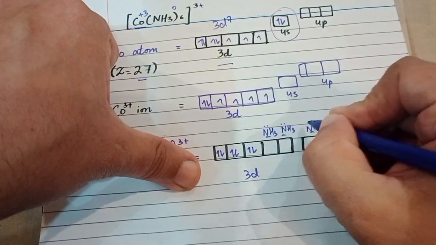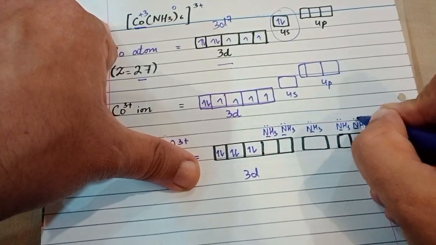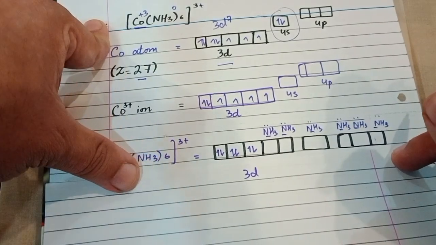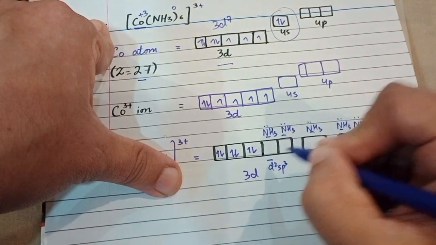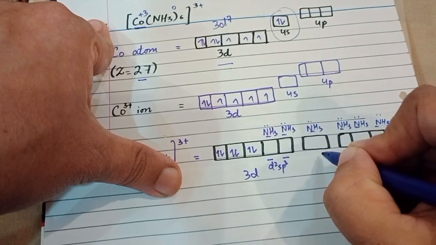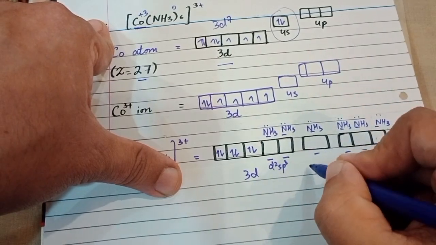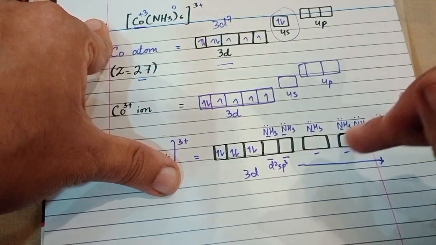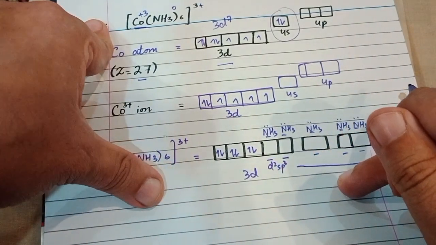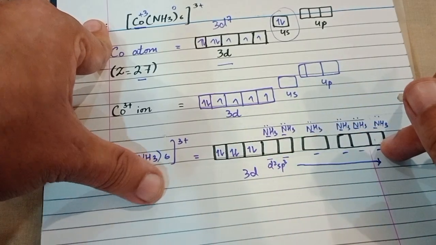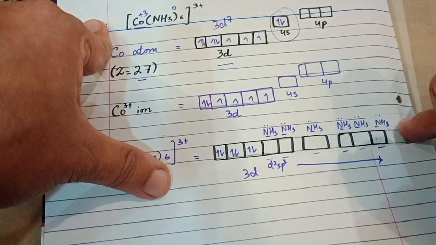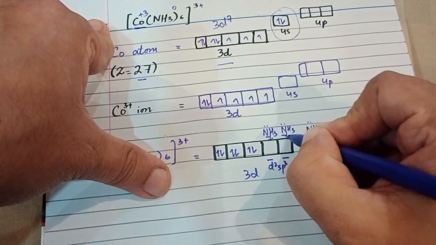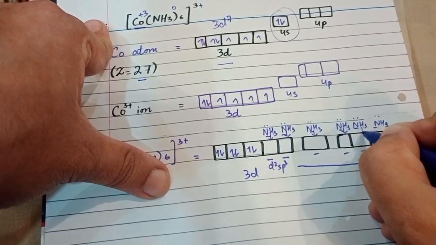Each ammonia molecule has one lone pair that can be donated to the central metal's empty orbital. These 6 orbitals are hybridized, and this one is a d2sp3 orbital, this one is a d2sp3 orbital, and all these 6 orbitals are known as d2sp3 orbitals. So these d2sp3 orbitals are empty hybrid orbitals. When the 6 ammonia ligands approach these orbitals, they will donate their electron pairs to these empty orbitals.